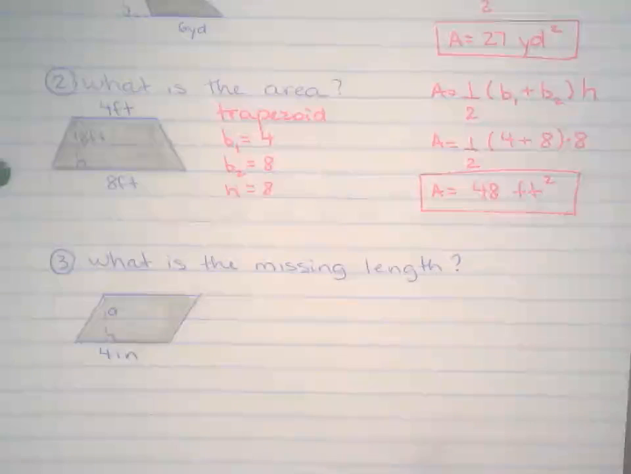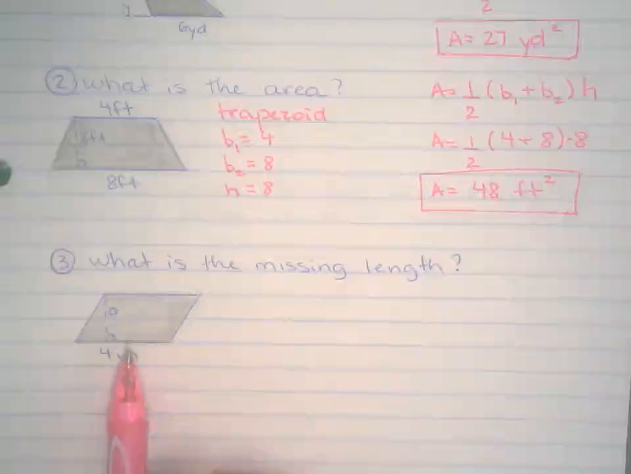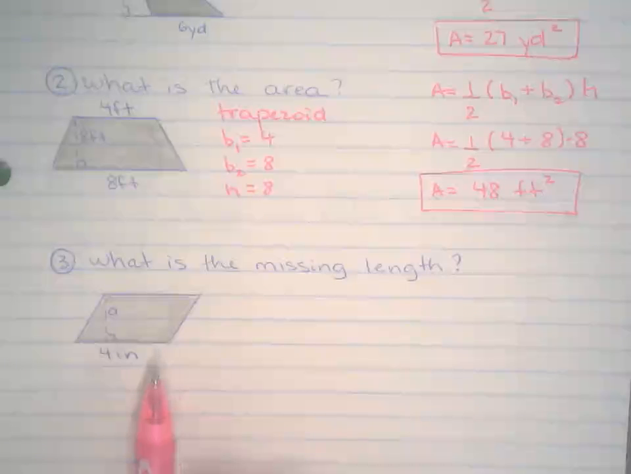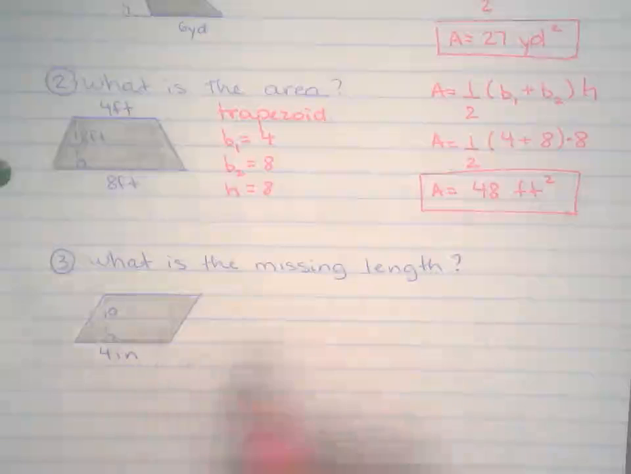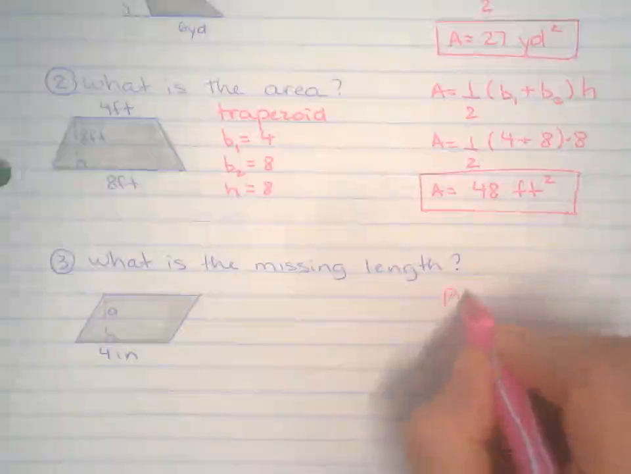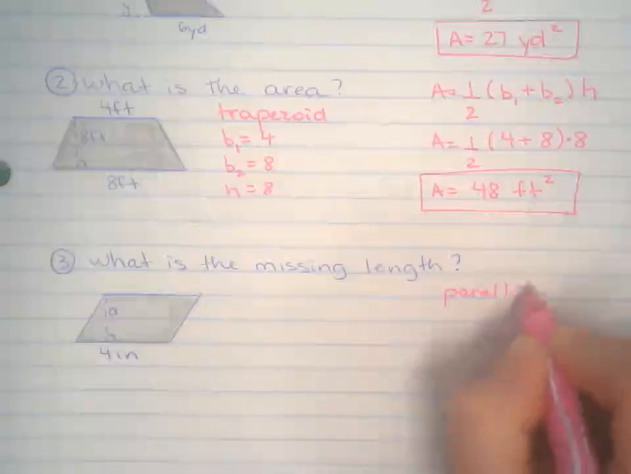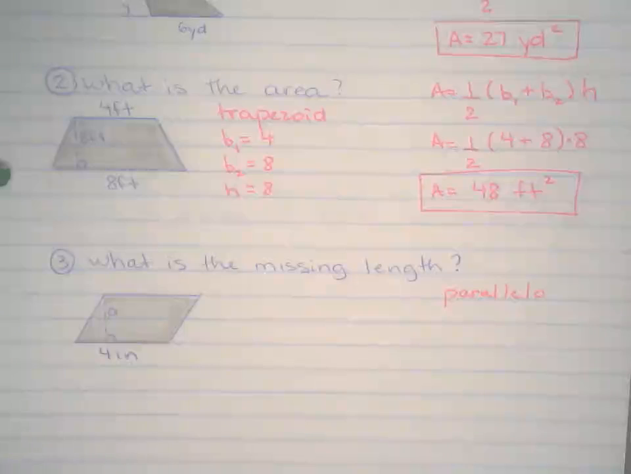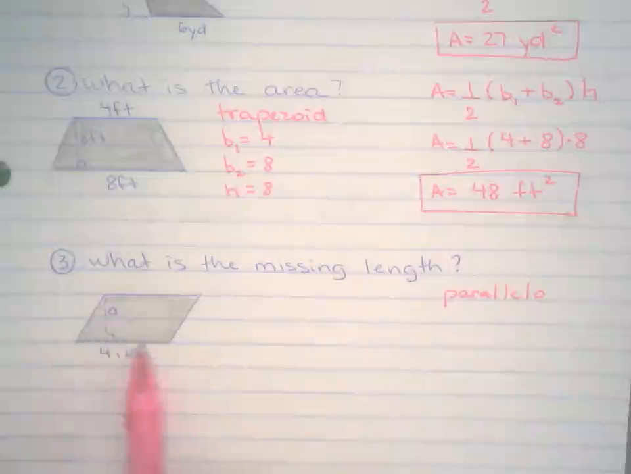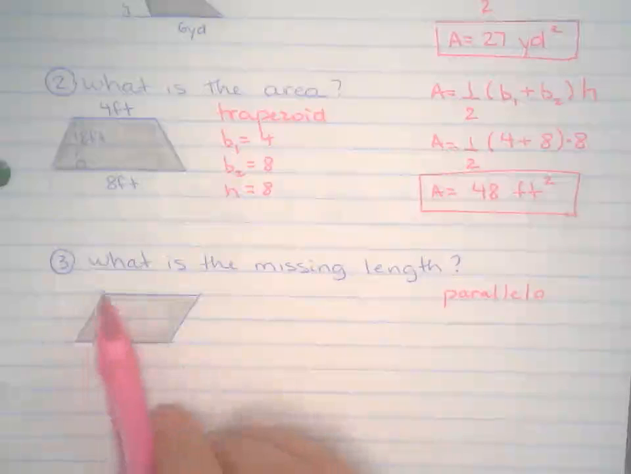What is the missing length? So first thing, again, we're going to identify this shape. This shape is a parallelogram. By definition, a parallelogram has two parallel sides. This side is parallel to this side. This side is parallel to this side.